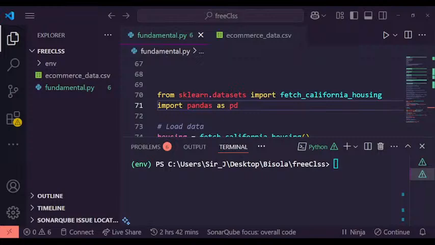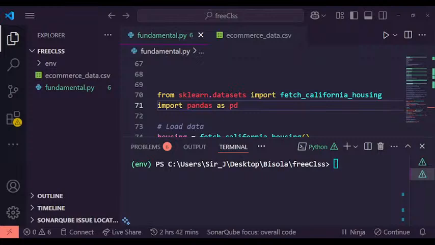Okay, so if we are writing an application that reads an Excel file, for example, we will write programs so that our code will be able to read from that Excel file.